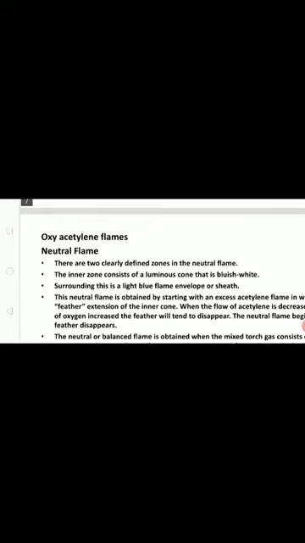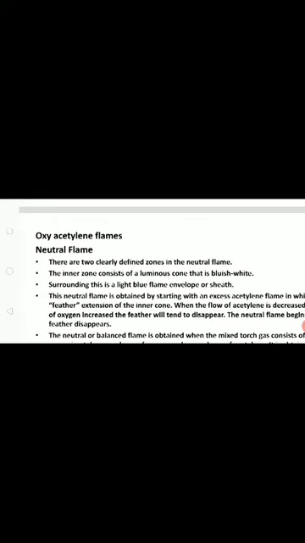Such flames can be used for welding either ferrous or non-ferrous metals or alloys. However, for complete combustion, acetylene reacts with oxygen, and carbon dioxide and water are released, as we discussed earlier. Then the different flames of the oxygen-acetylene flame: the neutral flame.